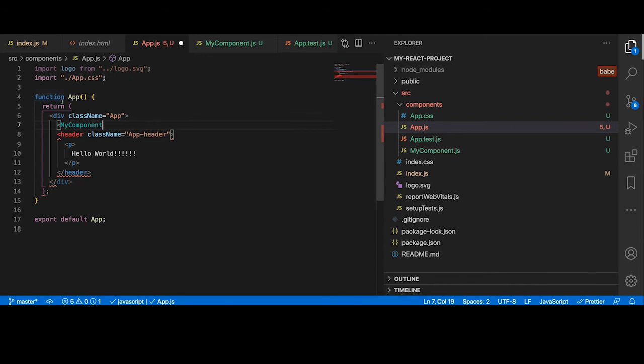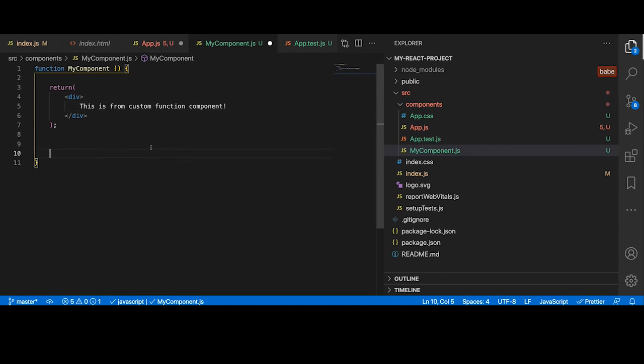One more thing: in ES6, when you add any function or class and you want to use it in some other file, we need to export that component. The best way to do that is to add export default and the component name. Let's do the same thing for our component.